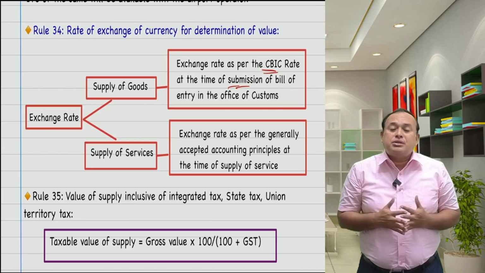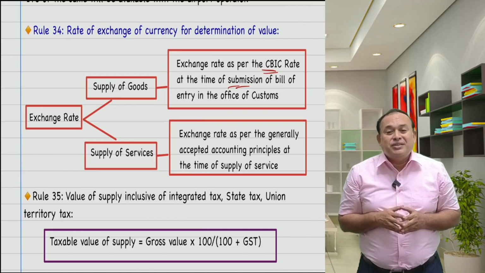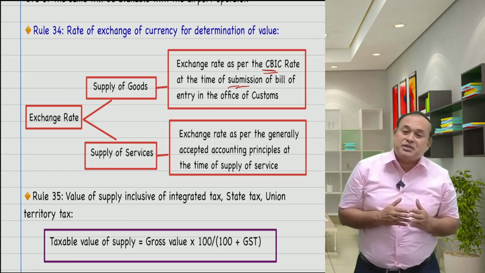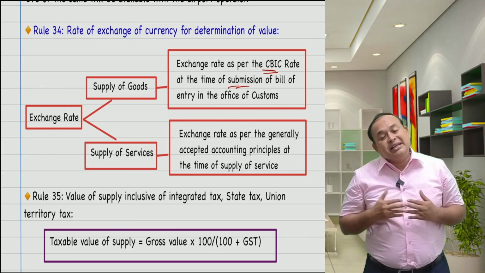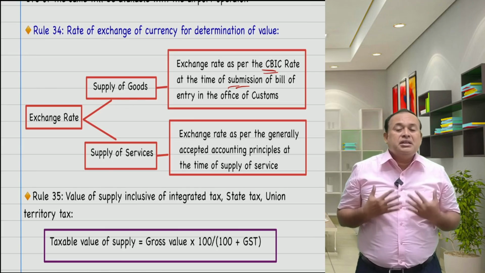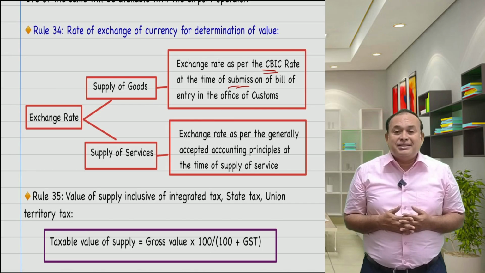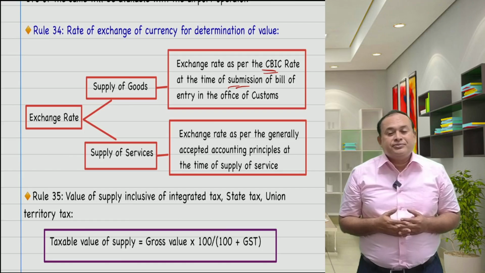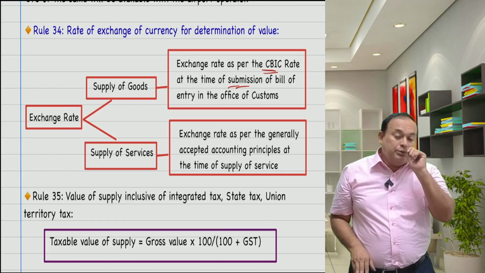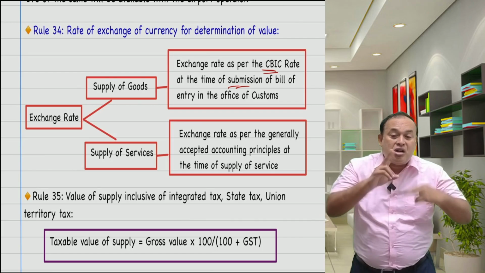Obviously, import of services means, as we understood, section 2, subsection 11, which is nothing but location of supplier of service outside India, location of recipient of service in India, and the place of supply also in India. In that case, for import of services, the recipient is liable to pay GST. If the transaction is a B2B transaction, in that case, the importer should pay IGST, but the value of service in foreign currency is converted to Indian rupees.